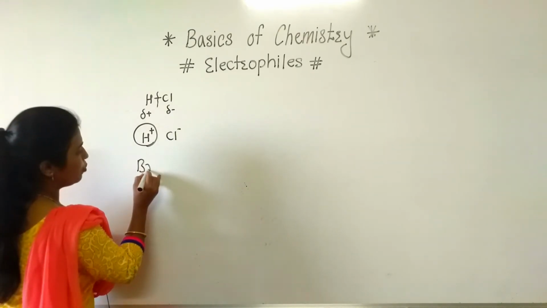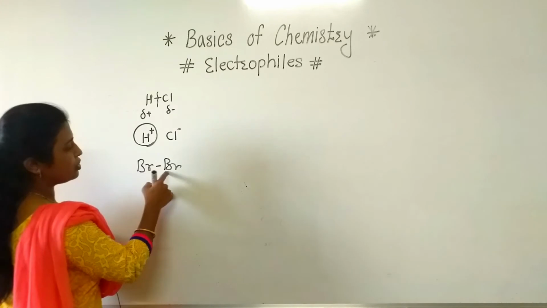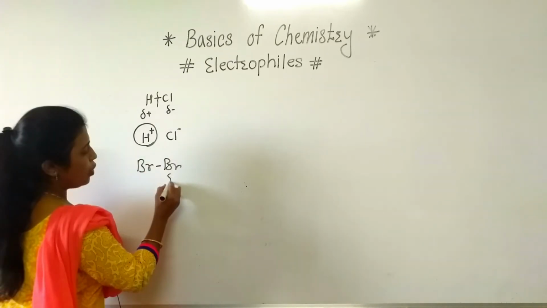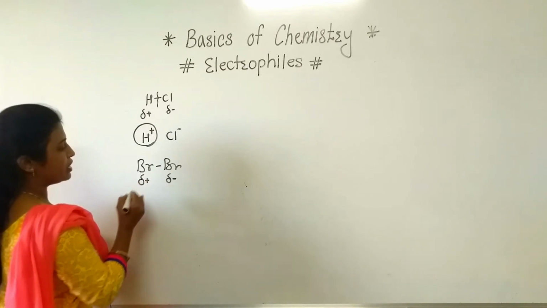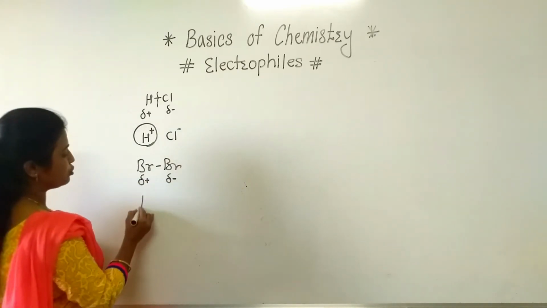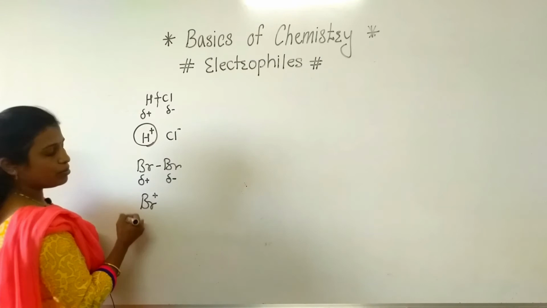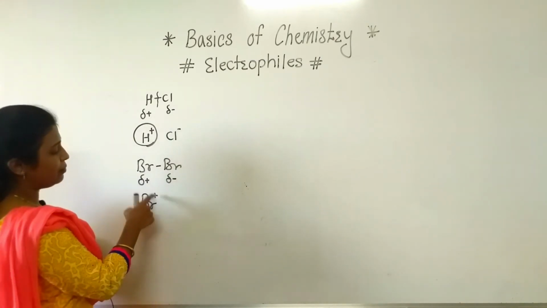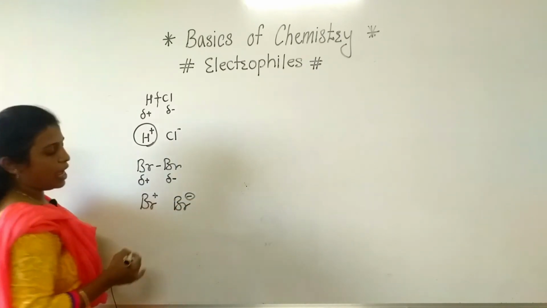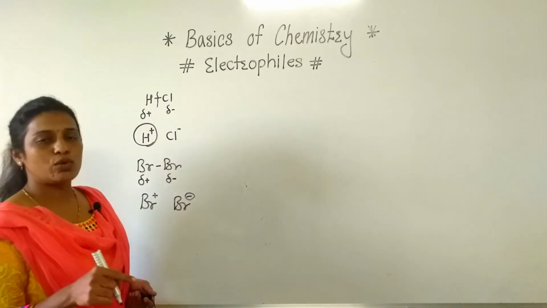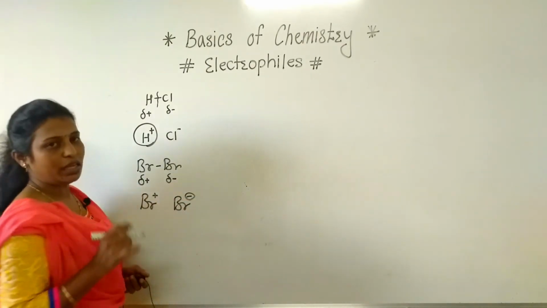But when there is a bromination reaction, at that time there is a bromine-bromine bond. One bromine will carry partial negative charge, one bromine will carry partial positive charge. Means here one bromine will behave as an electrophile, while the other will behave as a nucleophile, that is the electron rich species.